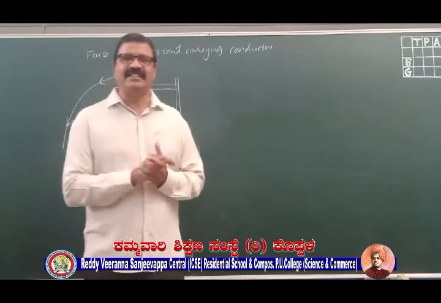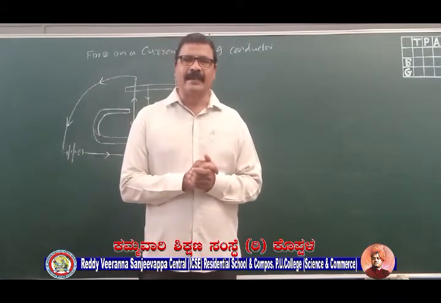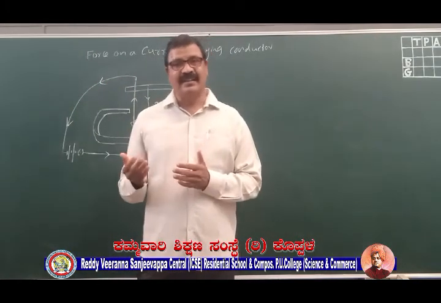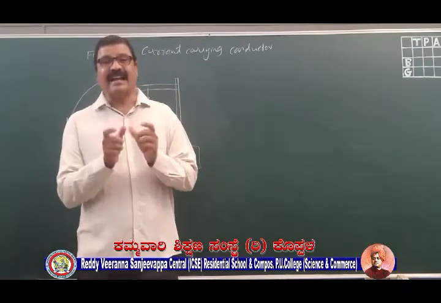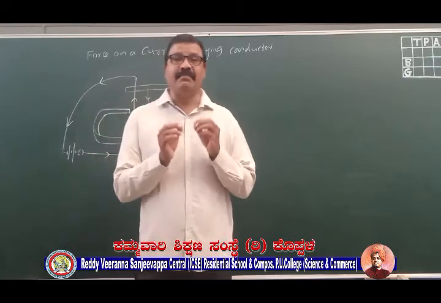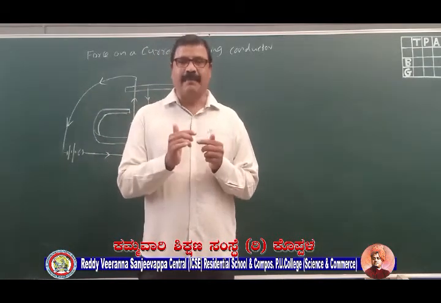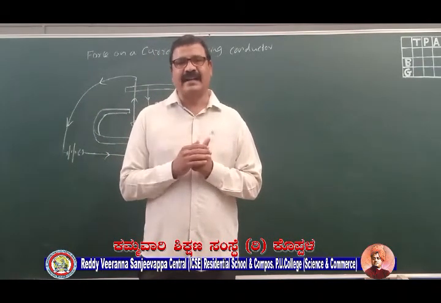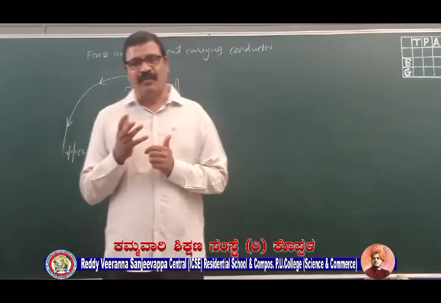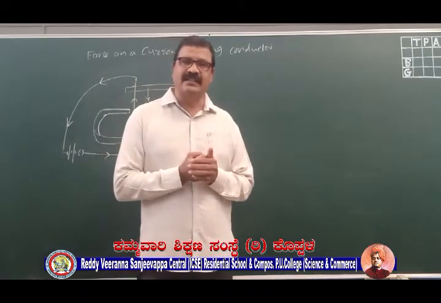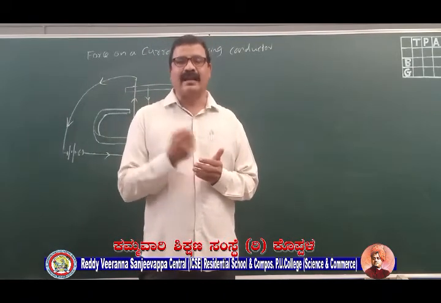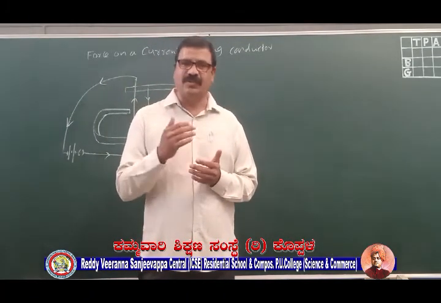He accidentally discovered it. So that is what we have learned, that when a conductor carries current, it behaves like a magnet. That means a magnetic field will be around that conductor, which obviously has the ability to pull the ferrous iron filings towards it. That is what we have studied.